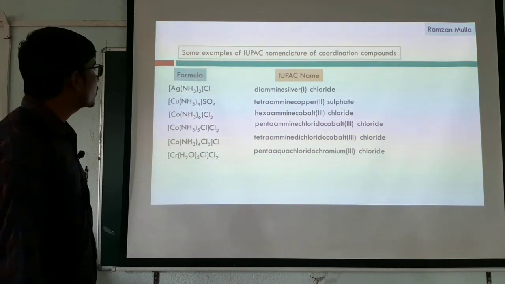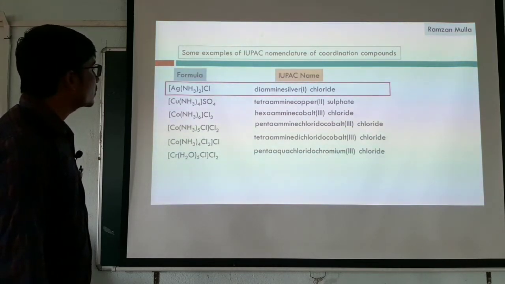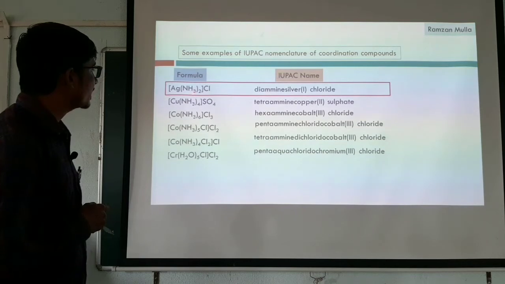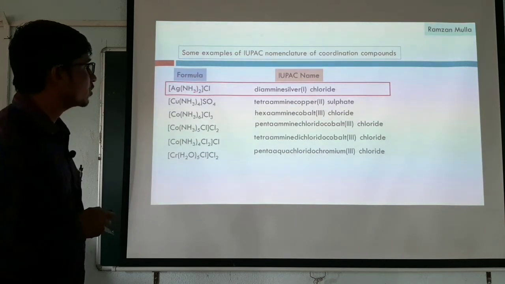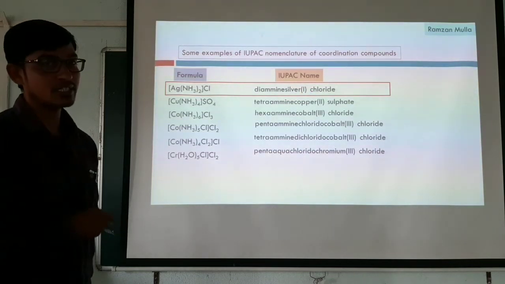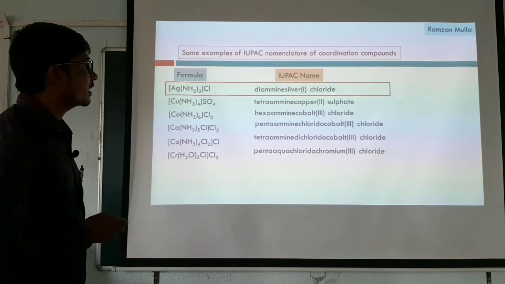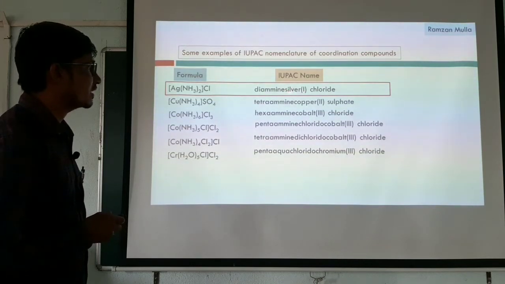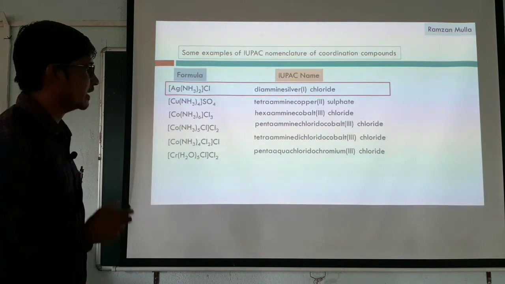We will move on to the first one. Here we have only one ligand, that is ammine, and the name of this complex is diamminesilver(I) chloride. The Roman numeral I indicates the oxidation state of the central metal ion, and I haven't left any space between the name of silver and the oxidation state of this metal.